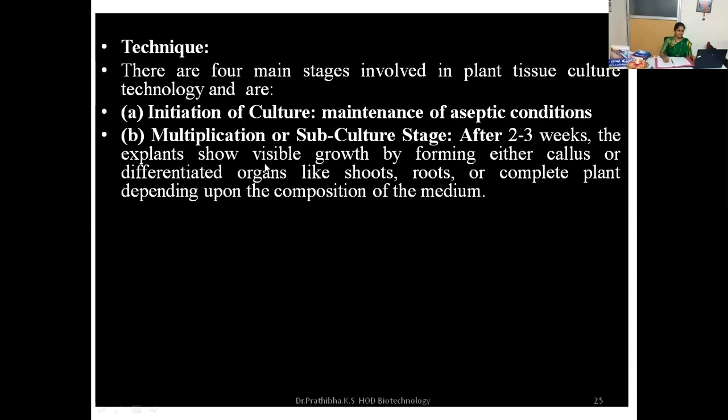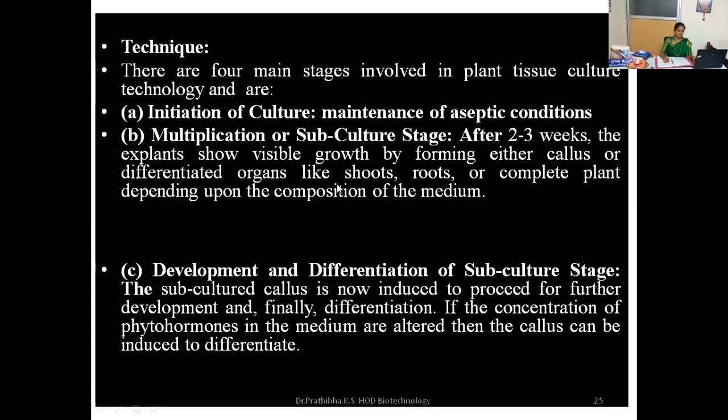Once multiplication happens and the plant explants have regenerated thoroughly, then to continue further growth and development, the fully grown explants will be transferred into new, fresh culture media. So there we are performing the subculture technique.